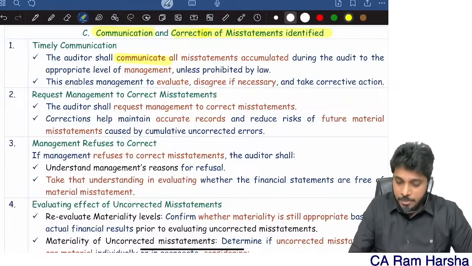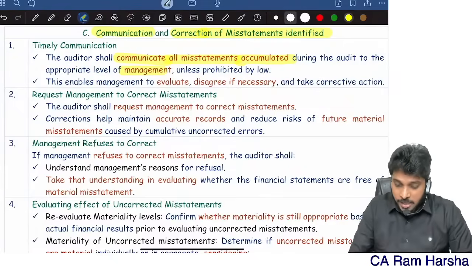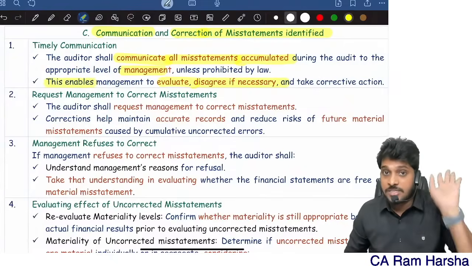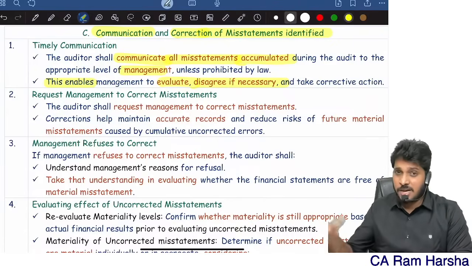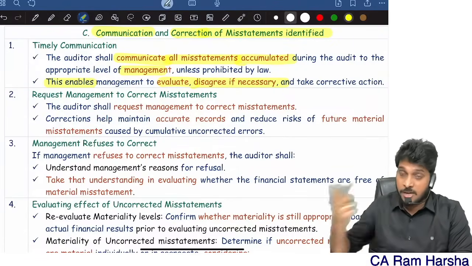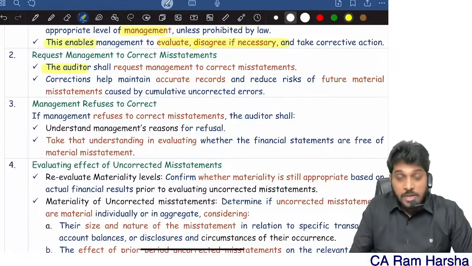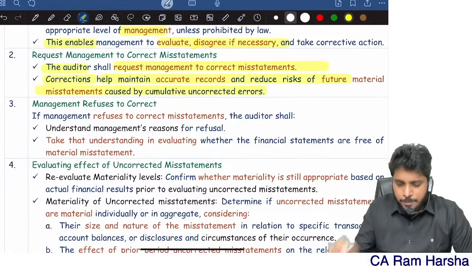So the auditor communicates all the misstatements accumulated to the management, and this communication enables the management to evaluate or disagree if necessary. Management will listen to you, sir, it's a mistake. They will evaluate whether it is really a mistake or not. Because the auditor might think it's a mistake, but from the management's point of view, this may not be a mistake. So the auditor will request management to correct it. Correction helps to maintain proper records.